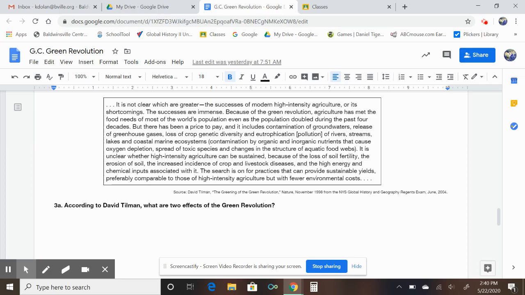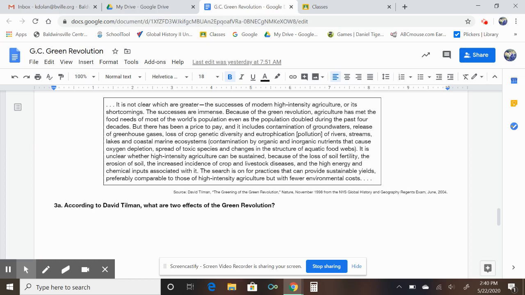But there has been a price to pay, and it includes contamination of groundwaters, release of greenhouse gases, loss of crop genetic diversity, and eutrophication, which is pollution of rivers, streams, lakes, and coastal marine ecosystems, contaminated by organic and inorganic nutrients that cause oxygen depletion, spread of toxic species, and changes in the structure of aquatic food webs.